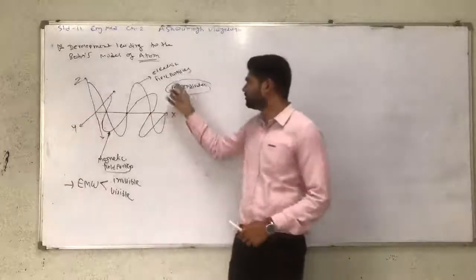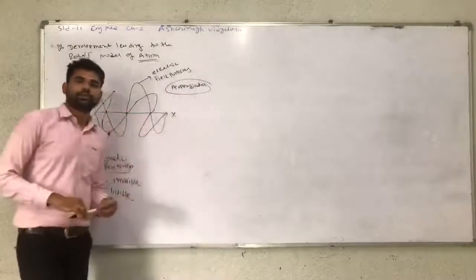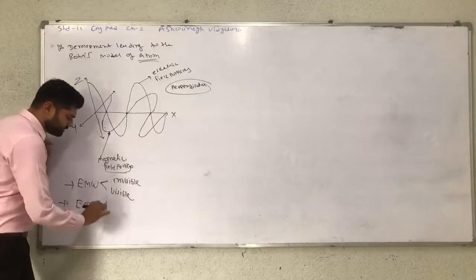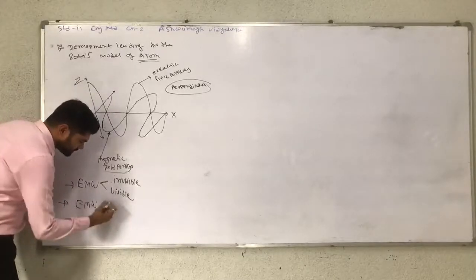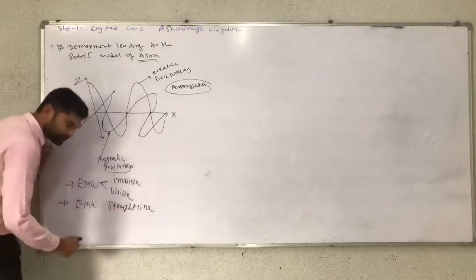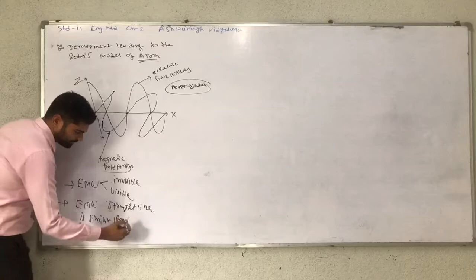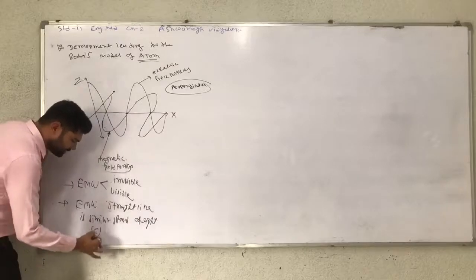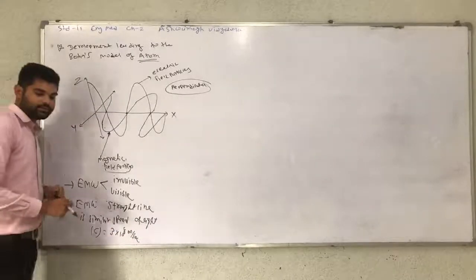Another characteristic: the electromagnetic wave travels at the speed of light. It means electromagnetic waves travel in a straight line path at the same speed as light. The speed of light is 3 into 10 raised to 8 meters per second.